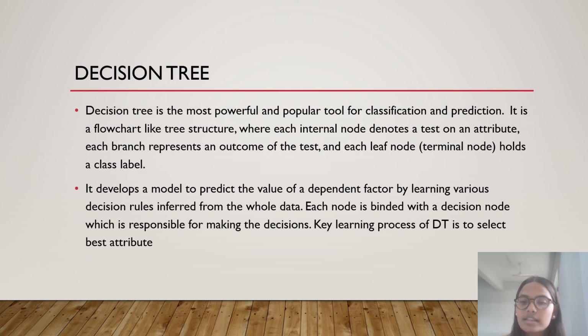The next machine learning algorithm is decision tree. Decision tree is one of the most powerful and popular tools for classification as well as prediction. It is a flow chart like tree structure where each internal node denotes a test on an attribute. Each branch represents an outcome of the test and each leaf node holds a class label. It develops a model to predict the value of the dependent factors by learning various decision rules inferred from the whole data. Each node is bound with a decision node which is responsible for making the decision. The key learning process of decision tree is to select the best attribute.